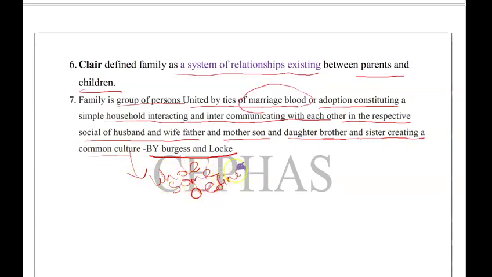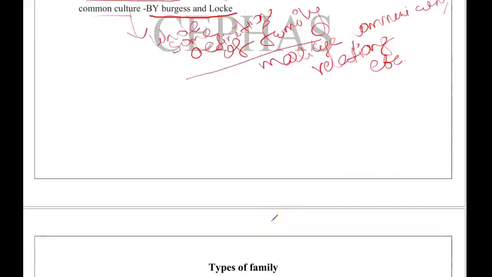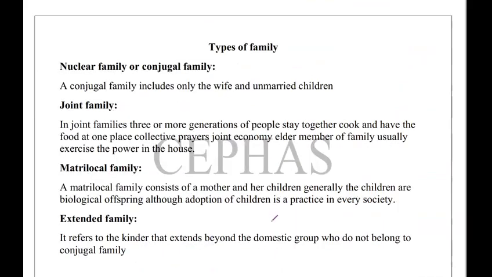So it is the wholesome definition of family. This talks about marriage. This talks about communicating. This talks about relations, etc. So it is a wholesome definition of family. Let's talk about the types of families.